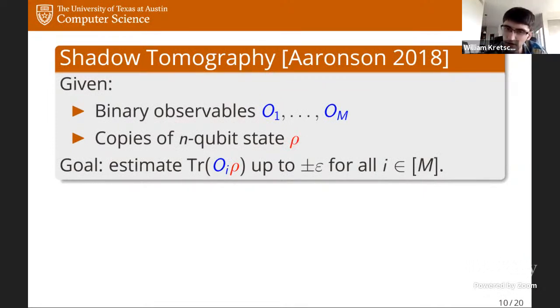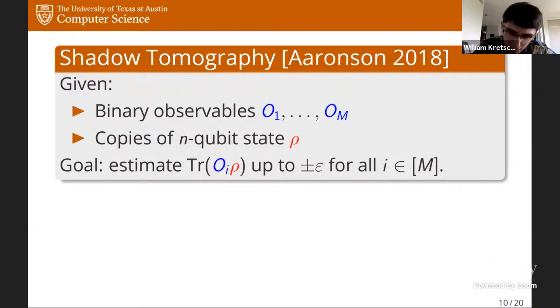So this was defined by Scott Aaronson in 2018. Imagine you're given a list of binary observables, let's say O1 up to OM, and you're also given a bunch of copies of some n-qubit state rho. Your goal is, given these copies, to estimate the expectation of each of these observables on the state rho, up to additive error epsilon, simultaneously for each of these.